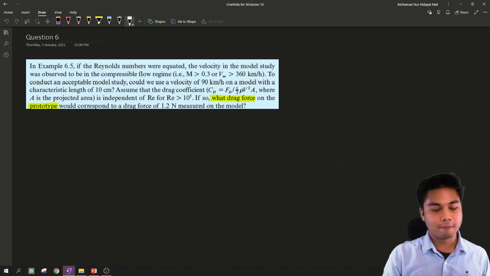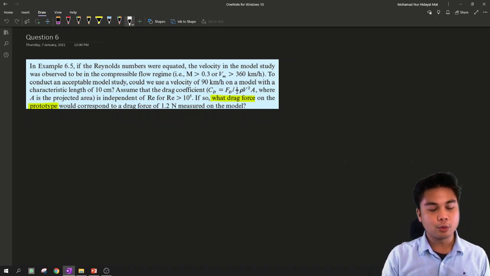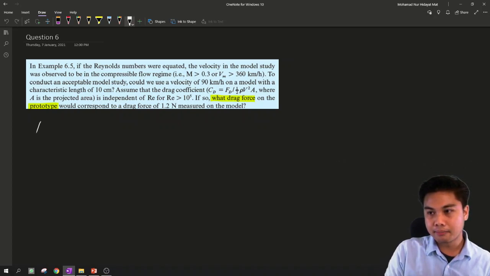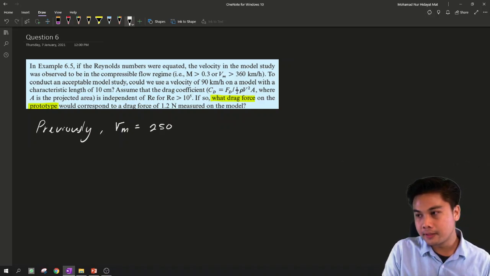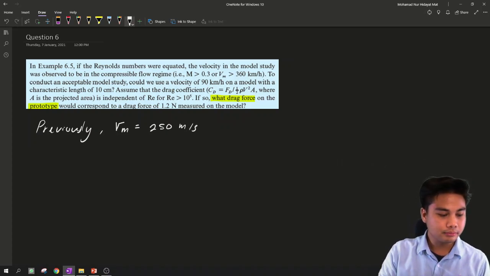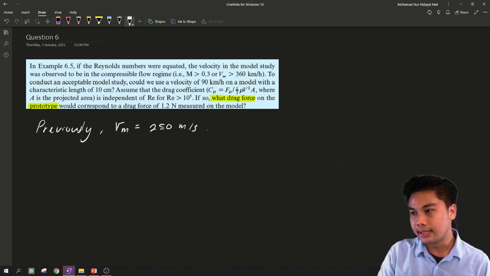From the previous solution, we found out that the velocity of the model was 250 meter per second. This is under incompressible. So this question asks, when the flow becomes compressible, the Mach number shall be greater than 0.3, or velocity of the model shall be greater than 360 km per hour.